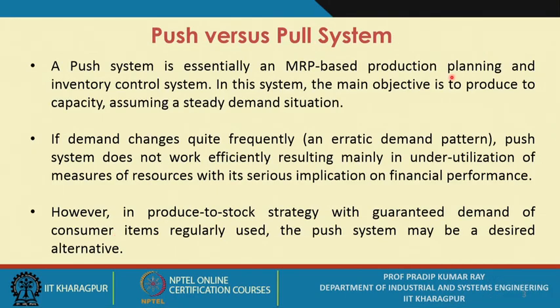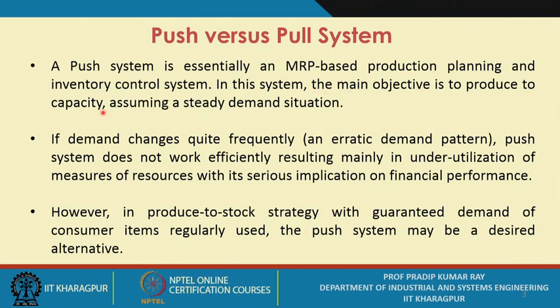Now I have already used the term push system as well as the pull system. Now what is a pull system? So a push system is essentially an MRP based production planning and inventory control system. We have already discussed MRP in detail. So whenever you create an MRP system, it is based on a push system. In this system, the main objective is to produce to capacity.